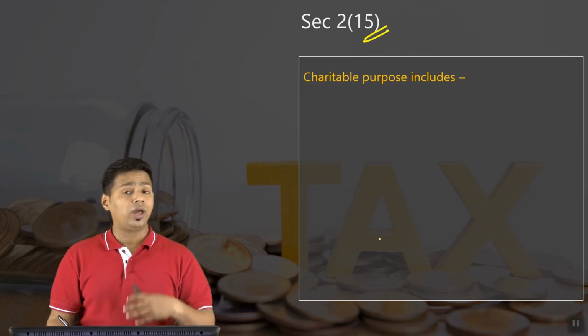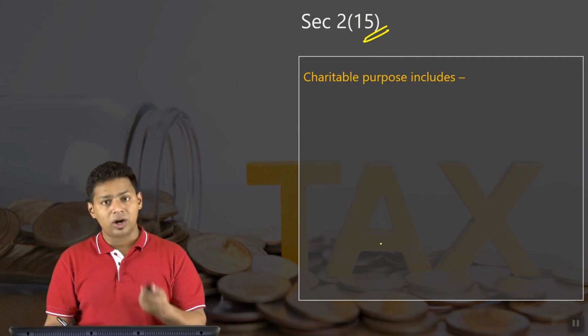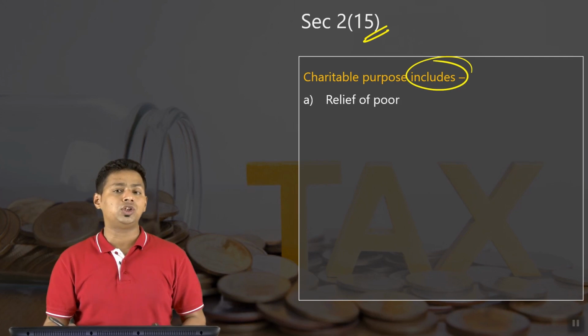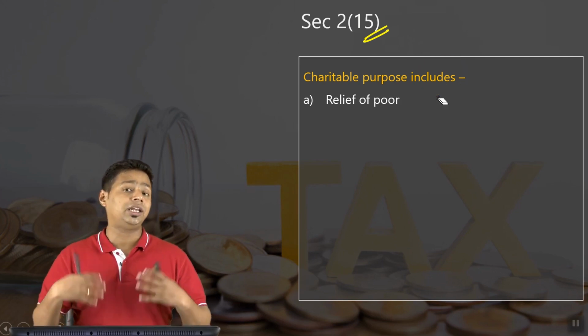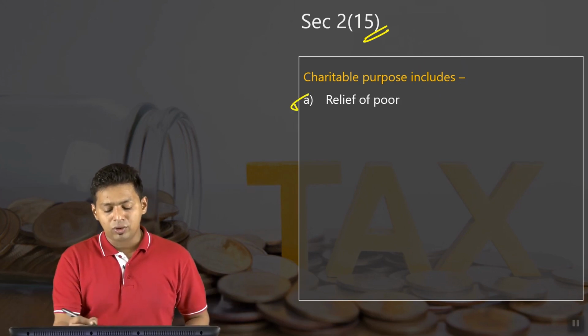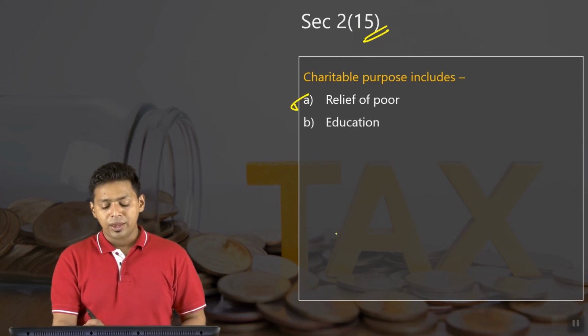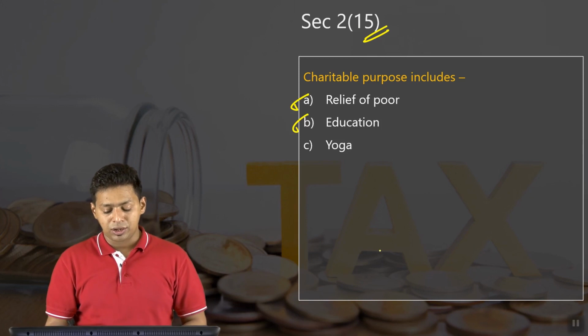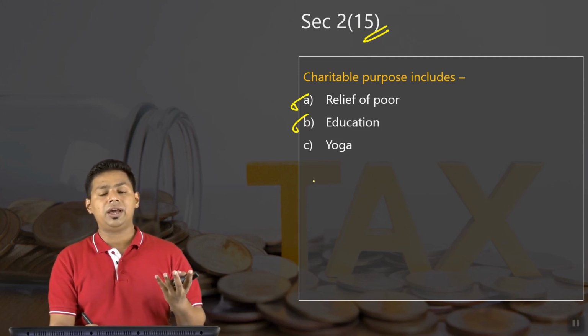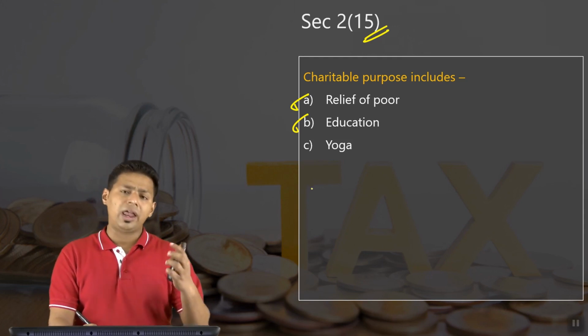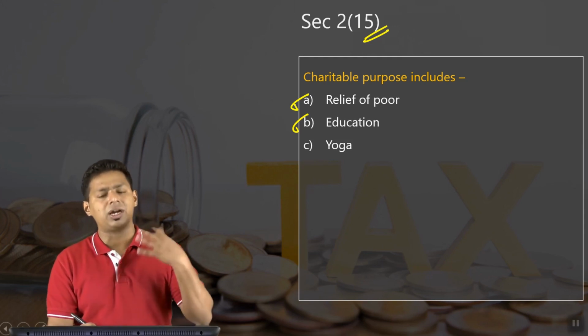You cannot include anything in the definition if it is not expressly written. So please understand the definition, though it is written in an inclusive manner, we have to consider it in an exhaustive manner. So you can open a charitable trust which is there for the purpose of relief of the poor. It can be an educational institution. Yoga was not initially there, but then Ramdev Baba wanted to have a benefit for yoga, and he has a good connection with the current government.